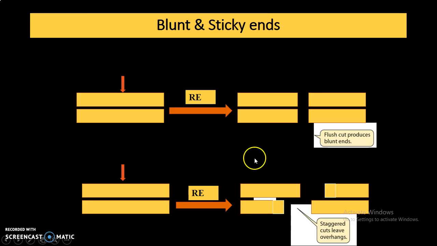Okay, this is another example. See this one, equal size fragments are generated. This is the cut site on this particular DNA molecule. This is the cut site of a restriction enzyme generating blunt-ended fragments. And this is the cut site of a restriction enzyme generating different length fragments known as sticky ends.